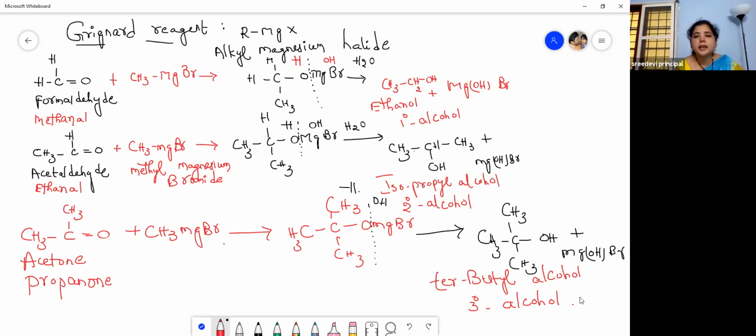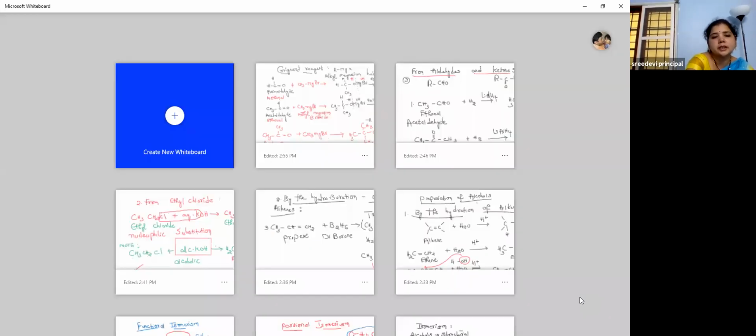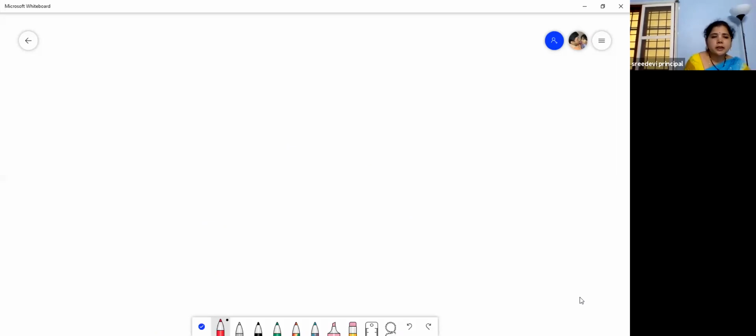So we have prepared the primary, secondary and tertiary alcohols by taking an aldehyde and Grignard reagent, another aldehyde and Grignard's reagent, and a ketone with Grignard's reagent. Then what is the difference here you have to observe? So I will tell you what you had to learn from these 3 reactions. So I will precisely write here on the board.